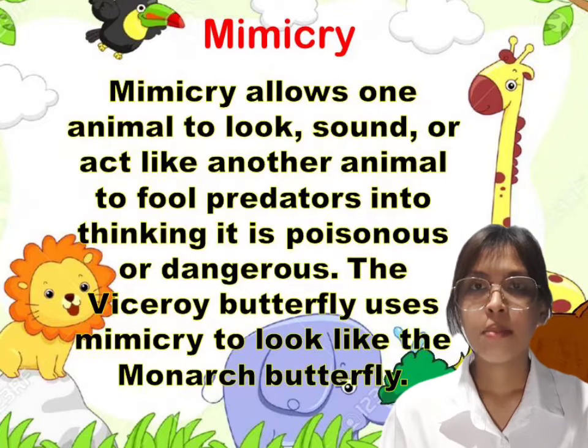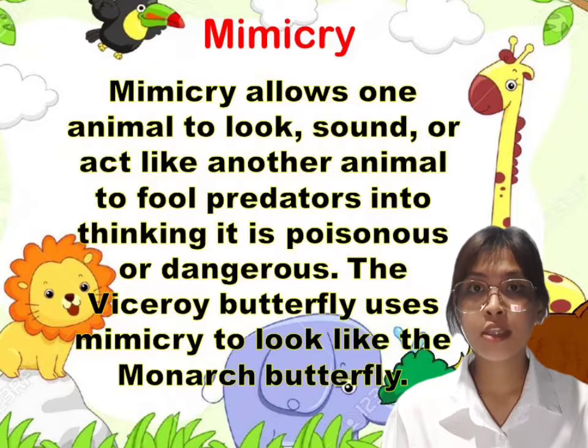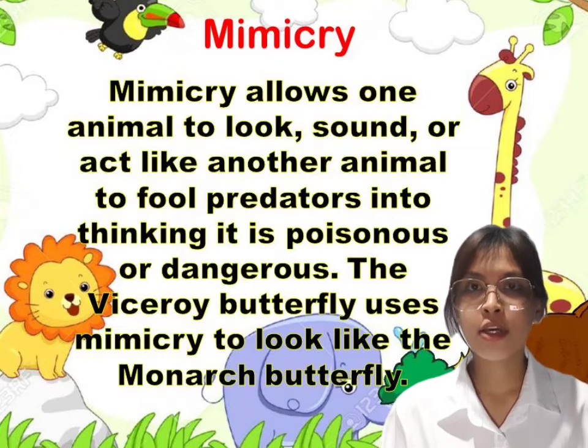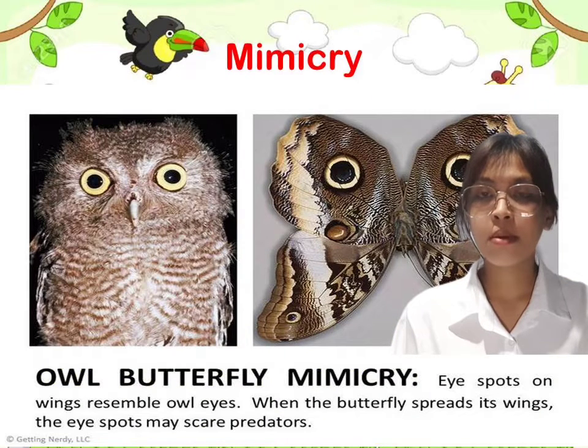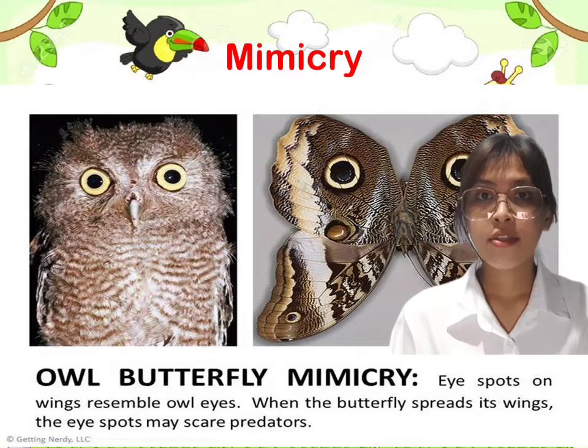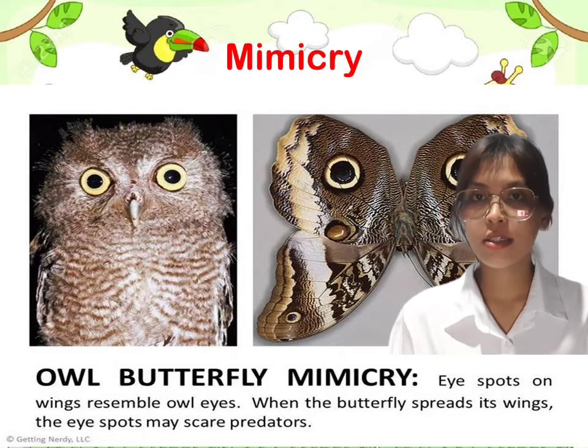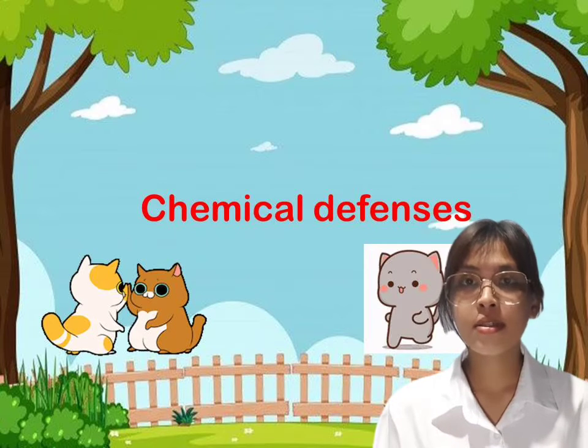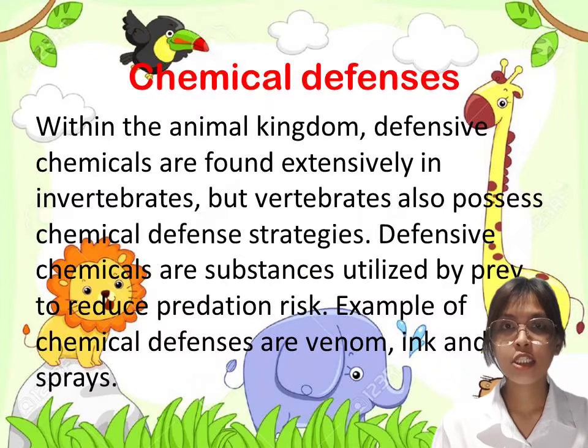Mimicry. Mimicry allows one animal to look, sound, or act like another animal to fool predators into thinking it is poisonous or dangerous. The viceroy butterfly uses mimicry to look like the monarch butterfly. Owl butterfly mimicry. Eye spots on wings resemble owl eyes. When the butterfly spreads its wings, the eye spots may scare predators. Chemical defenses like venom, ink, and sprays are also examples of protection.